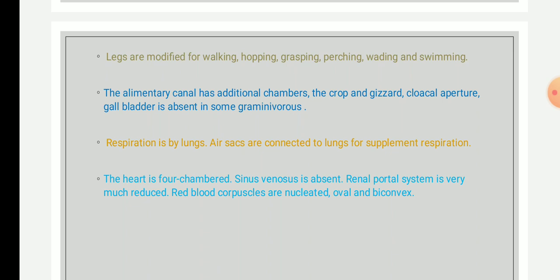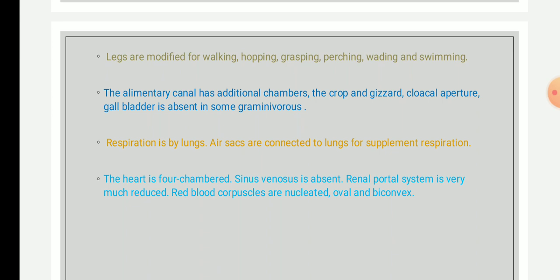The next point is the alimentary canal. Here in birds, the alimentary canal has additional chambers, called the crop and the gizzard. The crop stores the food and softens the food, whereas the gizzard helps in crushing and churning the food. There will also be a cloacal aperture present, and the gallbladder is absent.